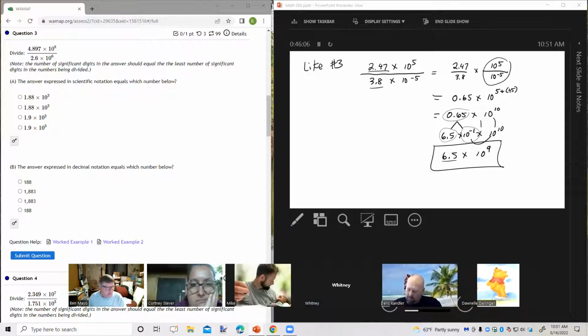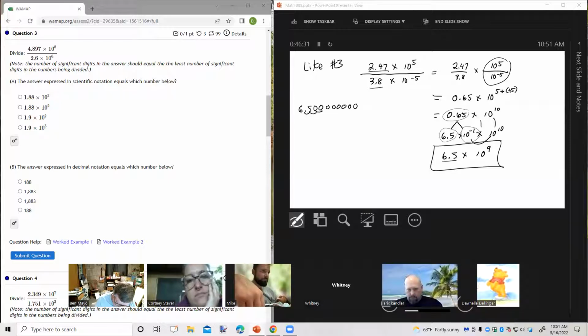All right, and then part B, the answer expressed in decimal notation equals what number? So let's find out. Let's see here, 6.5 times 10 to the 9th power. So we're going to move it over 9 places. So there's 3, 4, 5, 6, 7, 8, 9. Notice I'm not adding 9 zeros because I'm going to use up 1 move right there.